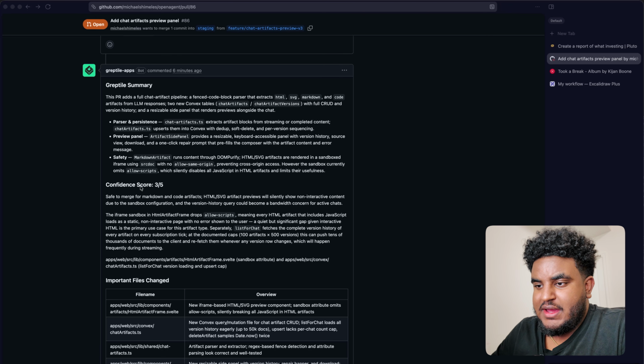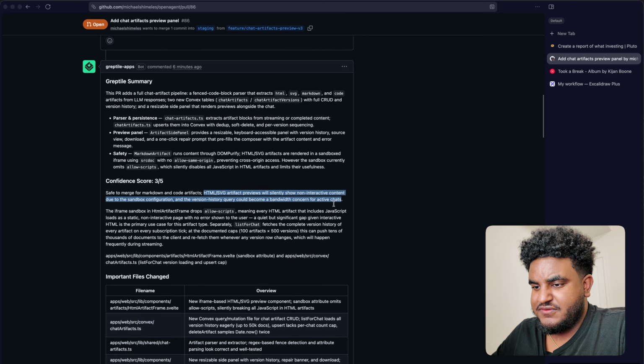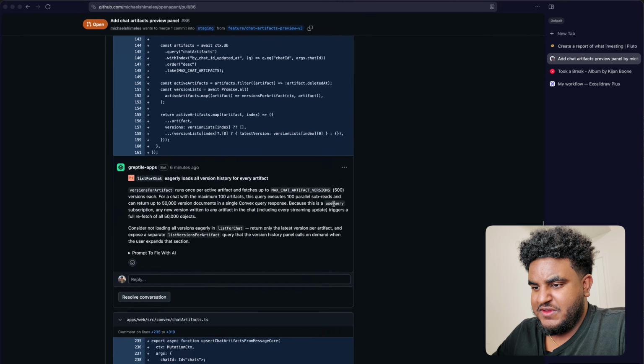All right, so we got a 3 out of 5. It says you're safe to merge for Markdown and code artifact. HTML SVG artifact preview will silently show non-interactive content due to sandbox configuration, and the version history query could become a bandwidth concern for active chats, right? And we get some feedback here.